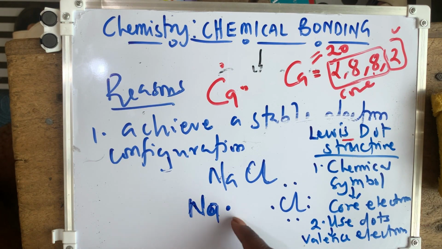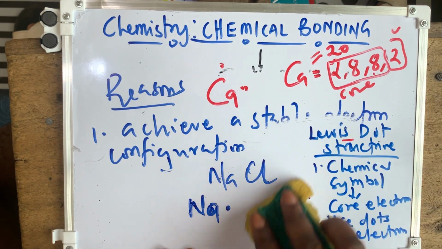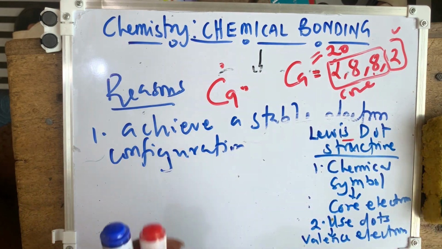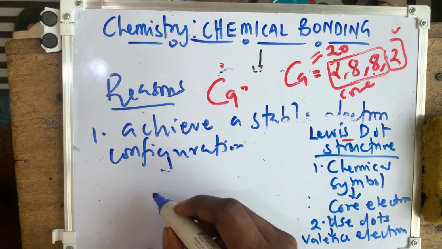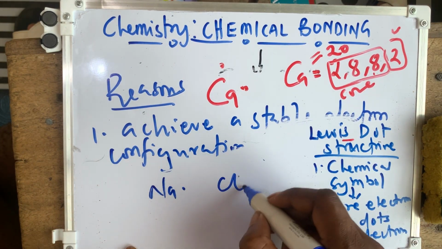So with what we are looking at here, for the sodium and the chlorine, in achieving the stable electronic configuration, this is for the sodium, this is chlorine.